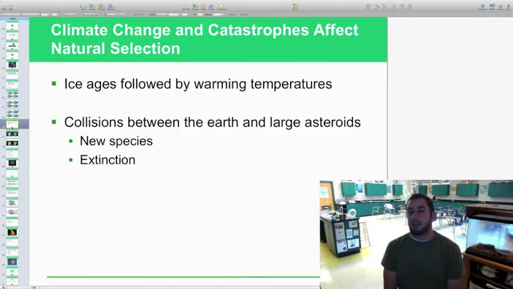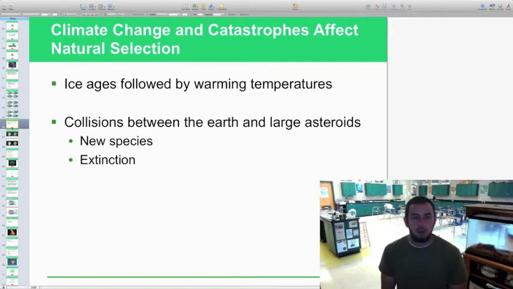All right, climate change and catastrophes affect natural selection as well. You've heard of this before, maybe in your global warming conversations with people, that the Earth does go through cycles, goes through ice ages, goes through warming periods. So through those big, long changes, ice ages and warming periods, we've had some different natural selection in those temperature changes because organisms are really, really temperature dependent.